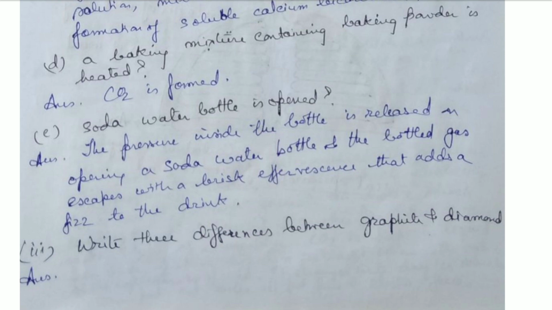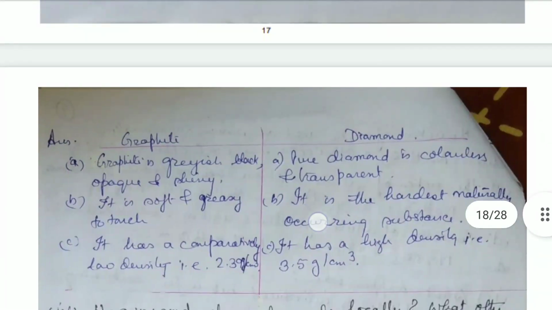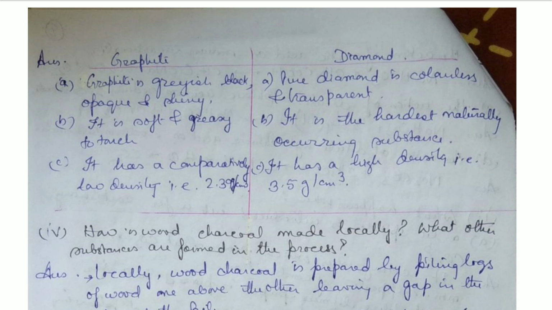Now write three differences between graphite and diamond. Graphite is grayish black, opaque and a shiny solid, whereas diamond is pure, colorless and transparent. Graphite is soft and greasy to touch, but diamond is the hardest naturally occurring substance. Graphite has a comparatively low density of 2.39 grams per centimeter cube, whereas diamond has a high density, which is 3.5 grams per centimeter cube.